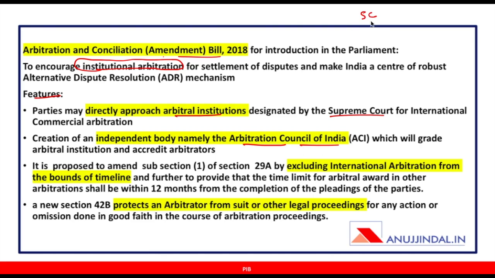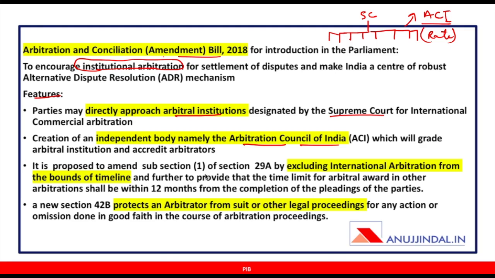So the Supreme Court is going to designate a certain number of arbitral institutions, and these arbitral institutions are going to be graded by the Arbitration Council of India. So ACI is going to grade or rate these arbitral institutions over a period of time so that you can differentiate a good arbitral institution from a bad arbitral institution.